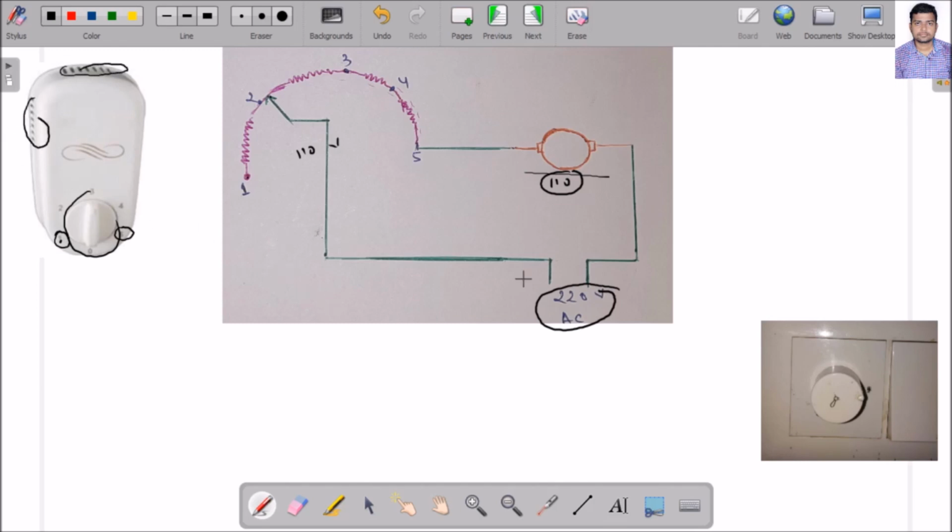But due to the advances in power electronics, look at the type of power electronics devices now. By using this device, I can directly mount it inside the board only, no need to mount it outside the board. By using this regulator, I can smoothly change the speed, and this is nothing but a TRIAC. We will see in the coming classes how the TRIAC is useful for controlling the voltage. The device directly controls the voltage and does not use any resistance here, so it is mounted inside the board, because there is no problem of heat dissipation.